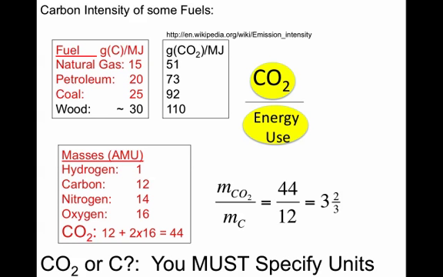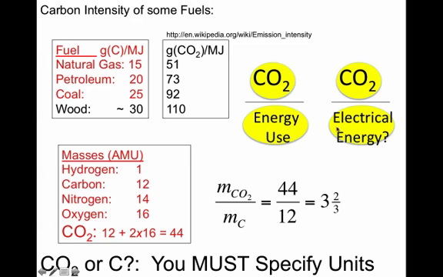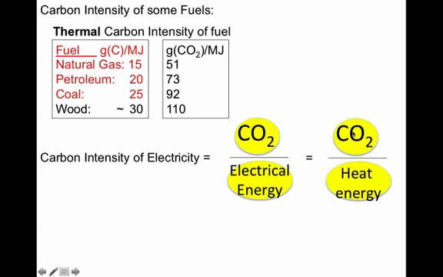We also remember the carbon intensity of fuels, where natural gas has the lowest carbon intensity and wood has the highest. This is the amount of carbon dioxide emitted for the amount of heat produced. But what if it's not heat we want? What if it's electrical energy? What do we do then? Well, we recognize that the amount of electrical energy we generate is not equal to the amount of heat, but we have to multiply by the efficiency of conversion.